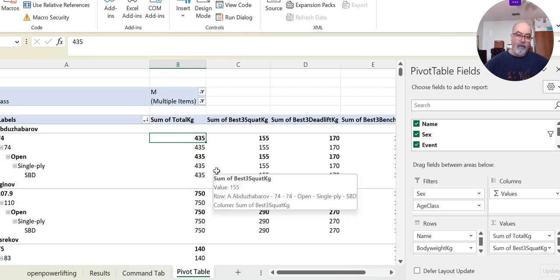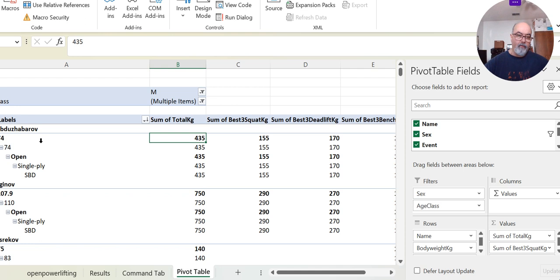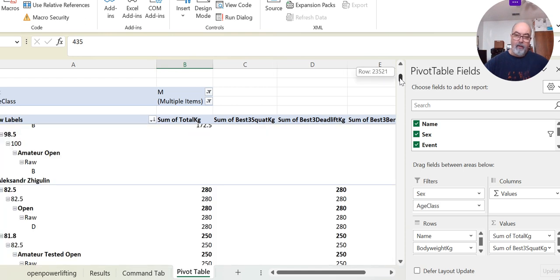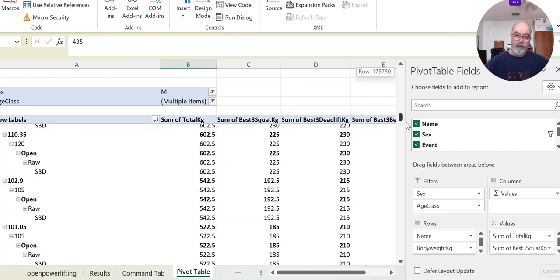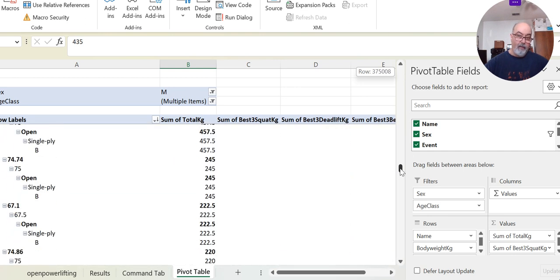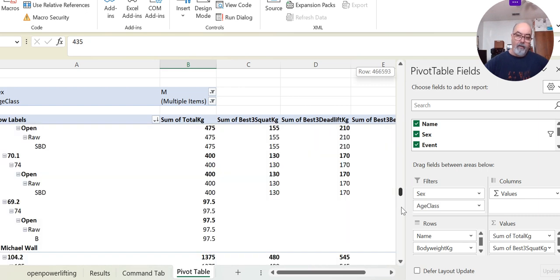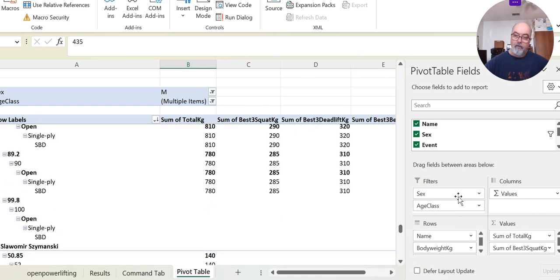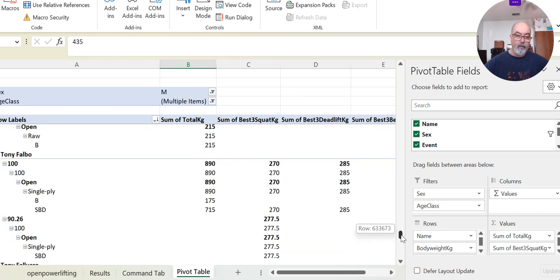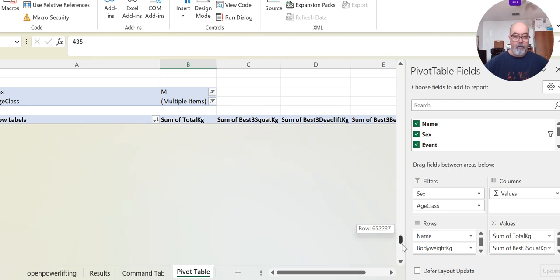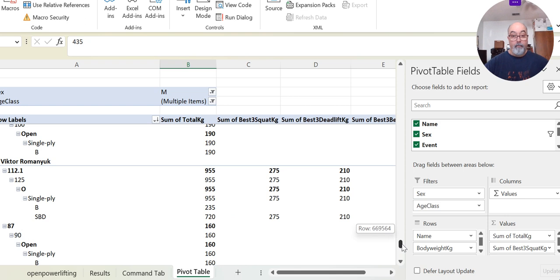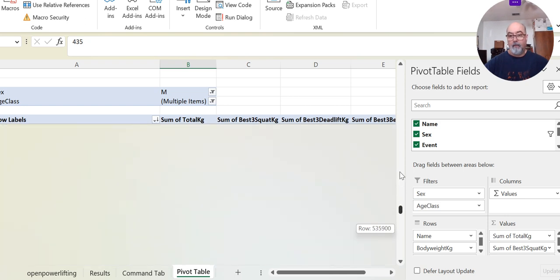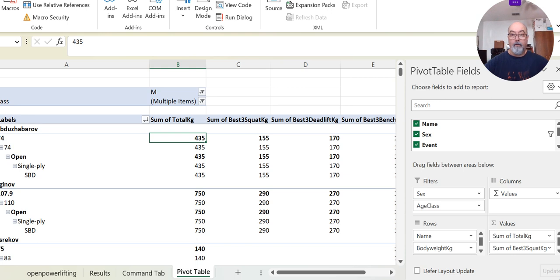Basically, this pivot table is telling me the total by athlete's name. And as you see here, this goes all the way down. Even in a pivot table, it's condensing the data the way that I want to see it, so I can easily look at it and make sense of it. And I can always change the pivot table components to see this by that by that. A pivot table is an awesome function of Excel, and a more powerful version of it is Power Pivot. You can see that here.